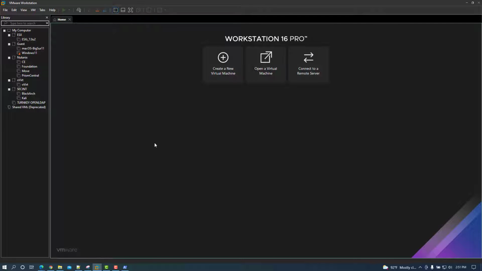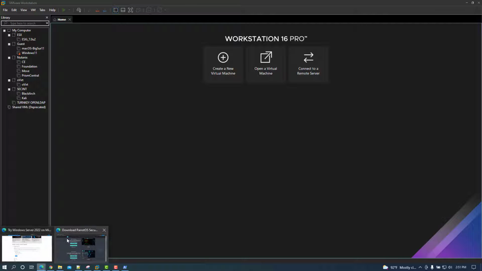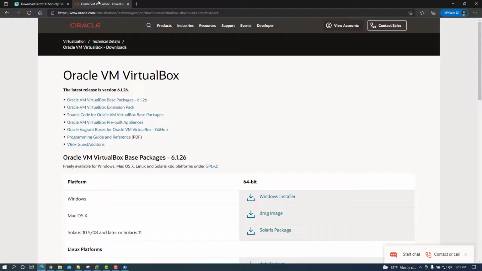So option 2, we're going to be deploying the OVA appliance that we've already downloaded from the parrotsec.org website, and we're going to be using VirtualBox to do so. For those that might not be familiar with what VirtualBox is, it's a free download. Oracle provides this as a free download here, and you can run virtual machines using VirtualBox instead of VMware Workstation 16.